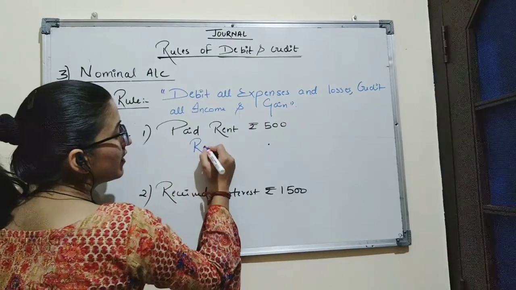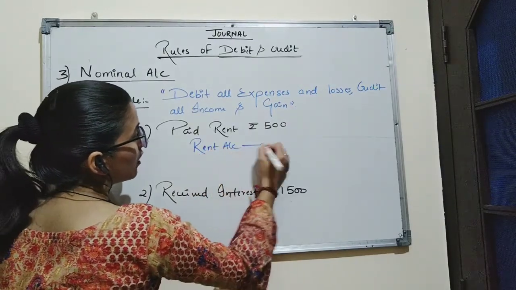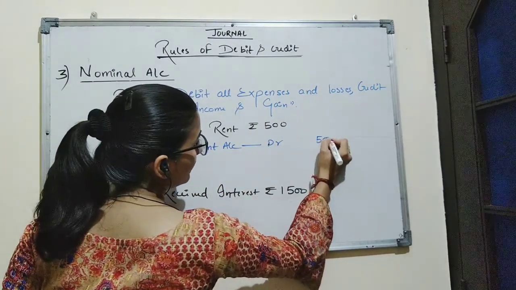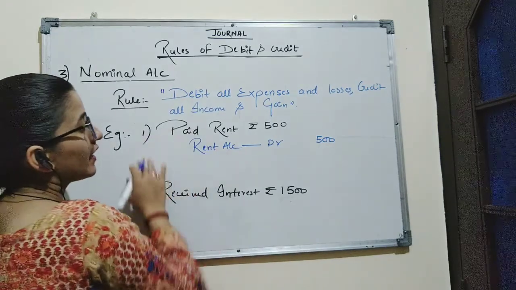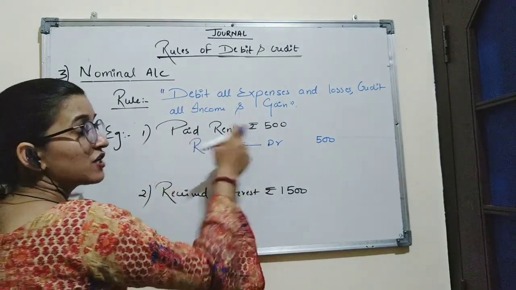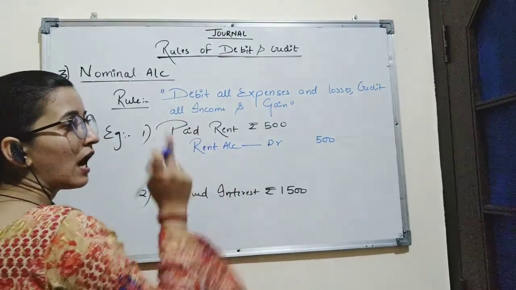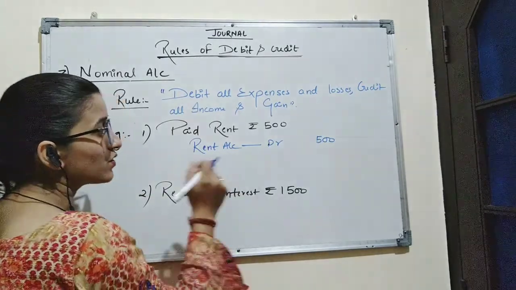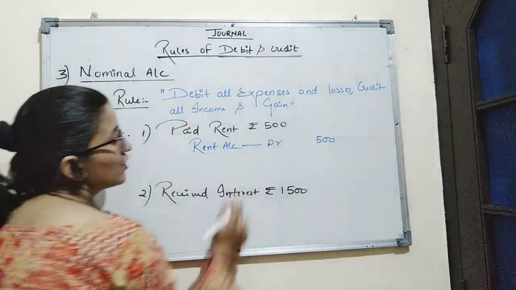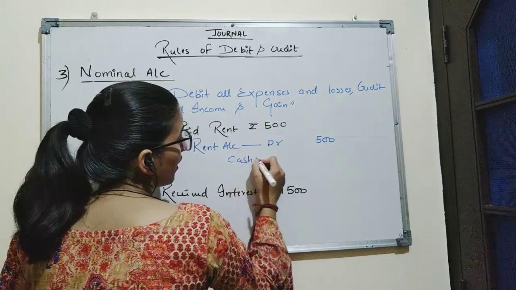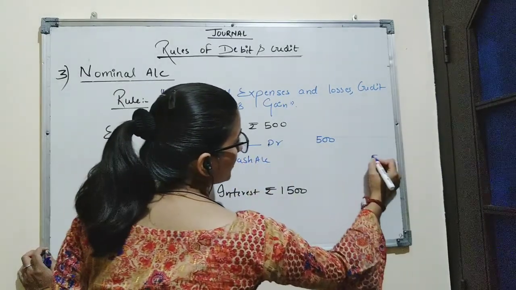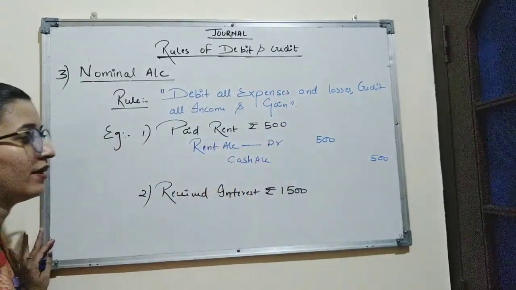So we will debit rent account with the amount 500 and credit cash, as rent is paid in cash. Cash is a real account, and the rule for real account is credit what goes out. So we will credit cash account with the amount 500.